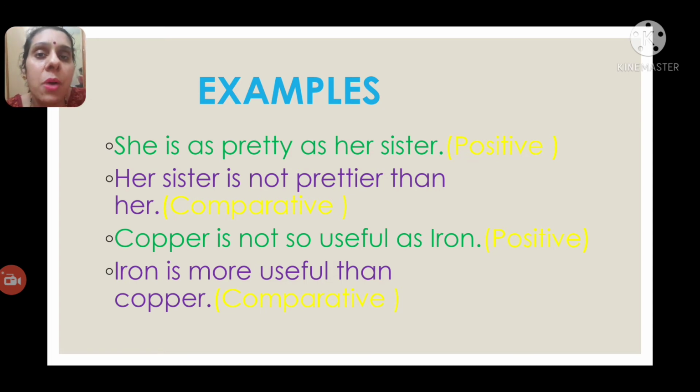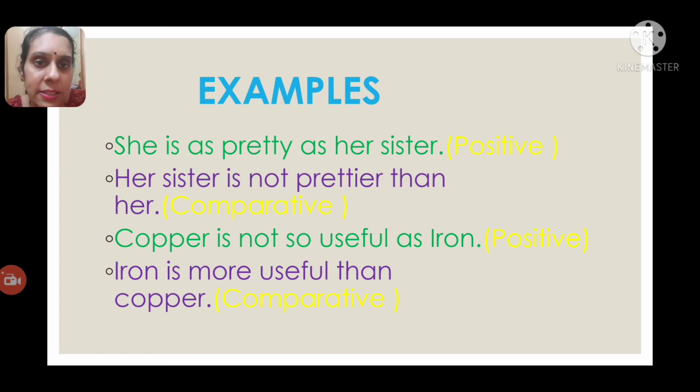Her sister is what here? The second subject. So in the comparative degree, the second subject should come first. Her sister is not, I told you, as the positive degree is an affirmative sentence, in the comparative degree you have to use negative. So, not prettier than her. Okay, so that is the comparative degree.